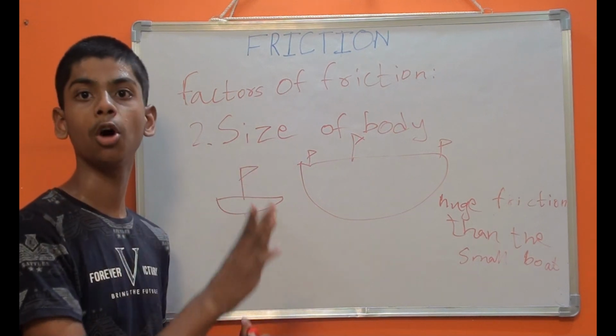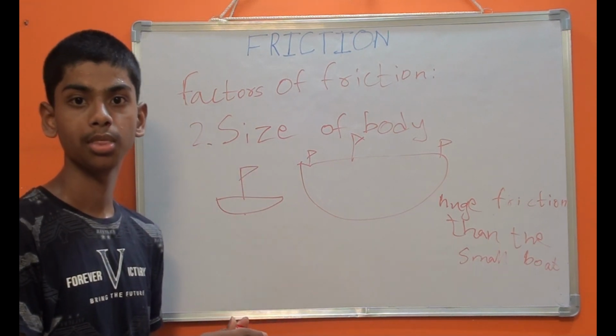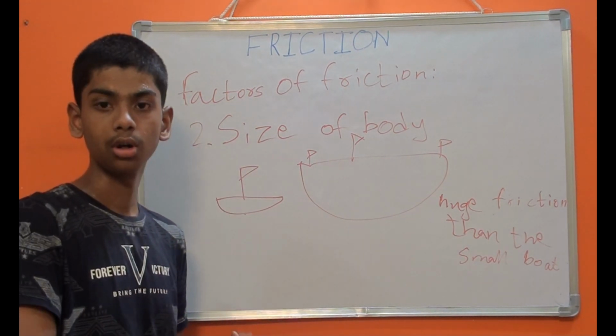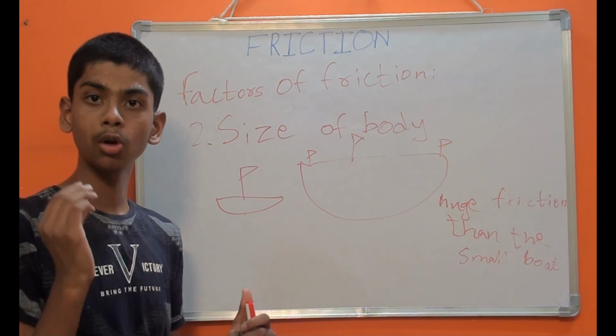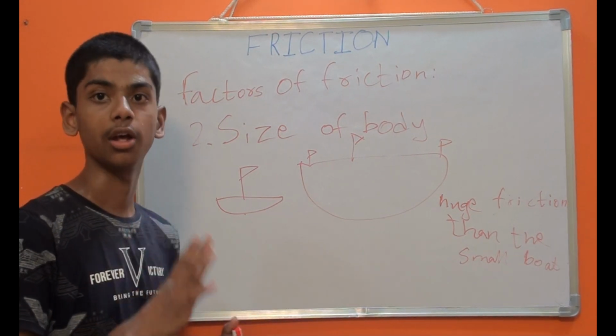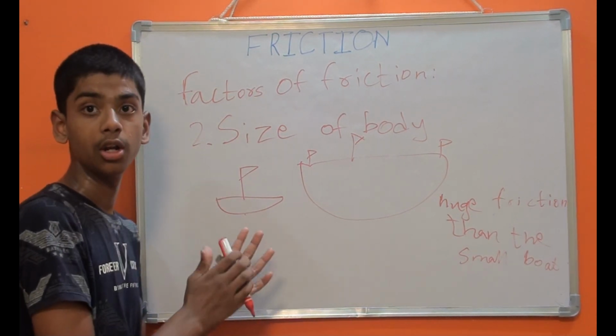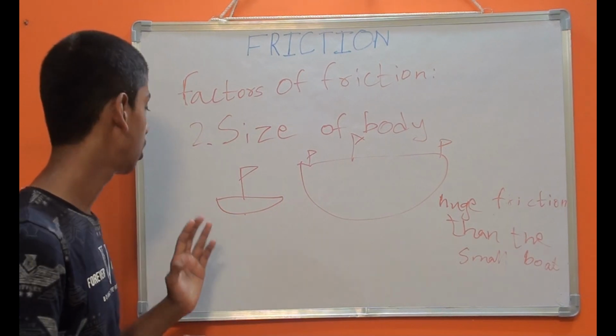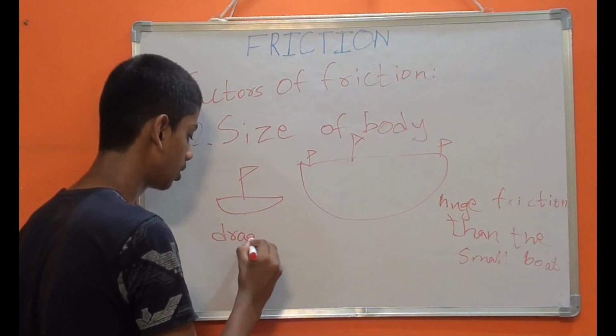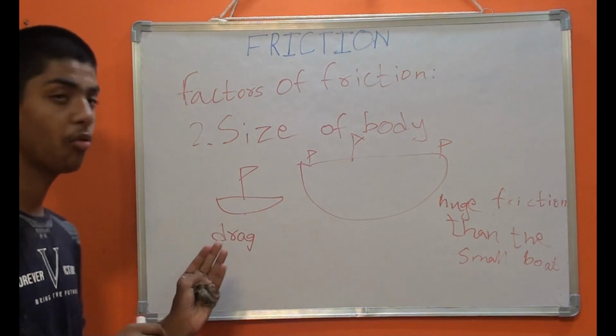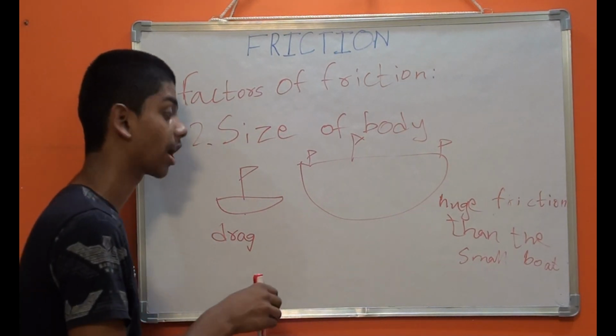If you throw a ball into the air, it would fall down, but it would also slow down in the air. This is because of friction. This friction is called drag. Similarly, we also have water friction, which is also called drag.